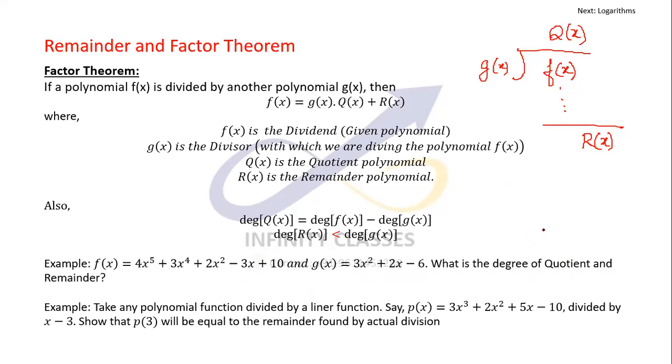Degree of quotient would be 2. Sorry, it is 3, because it would be 4 by 3x cube. So the degree of f(x) is 5, the degree of g(x) is 2, so the degree of the quotient would be 3. I mistakenly said 2 earlier, it would be 3.